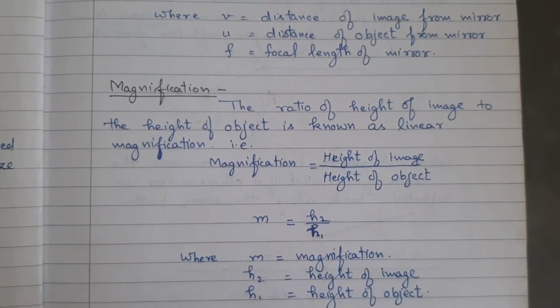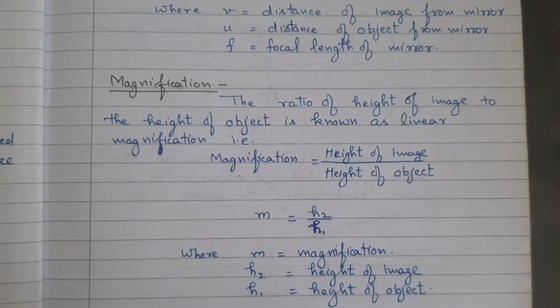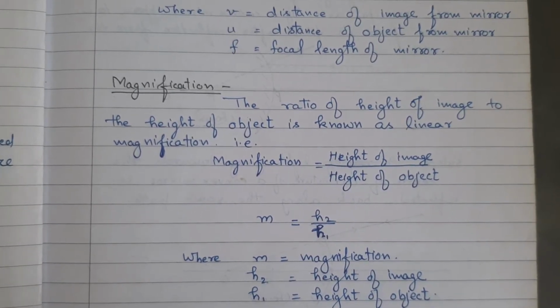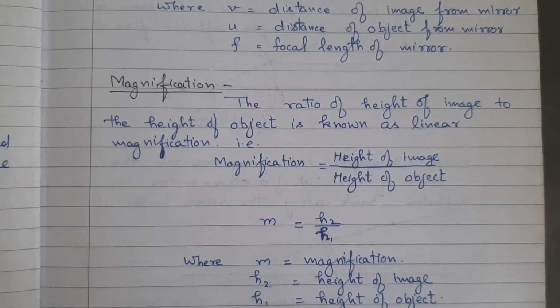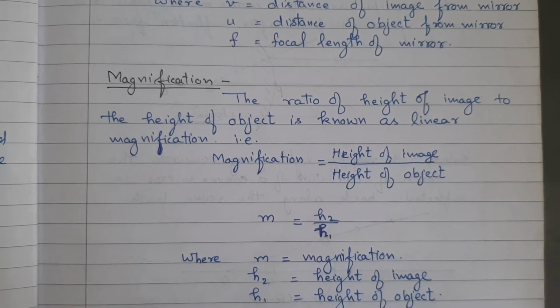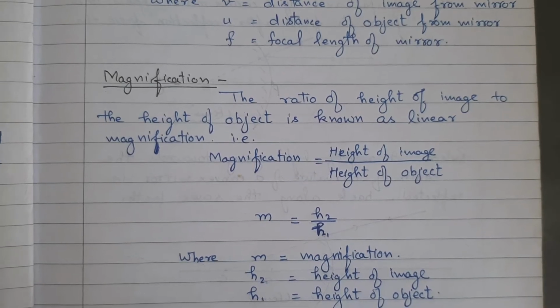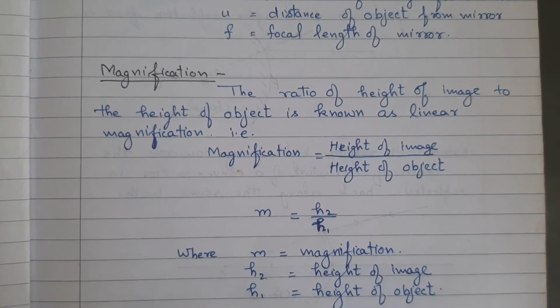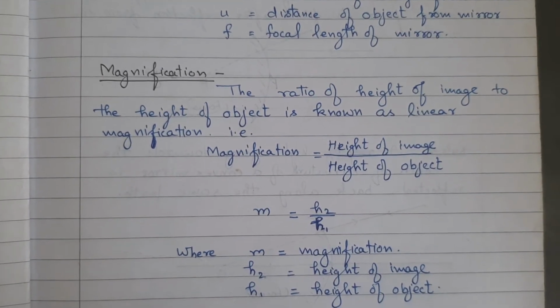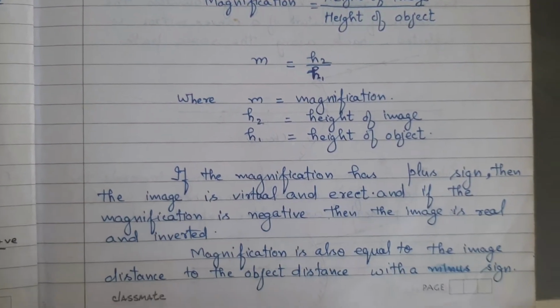Magnification. The ratio of height of image to the height of object is known as linear magnification. That is, magnification is equal to height of image upon height of object. m = h2/h1, where m is magnification, h2 is the height of image, h1 is the height of object.